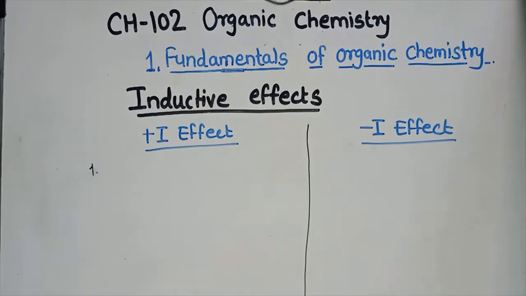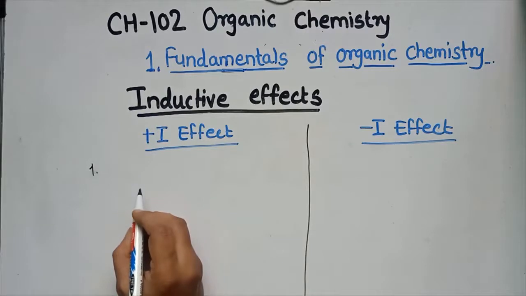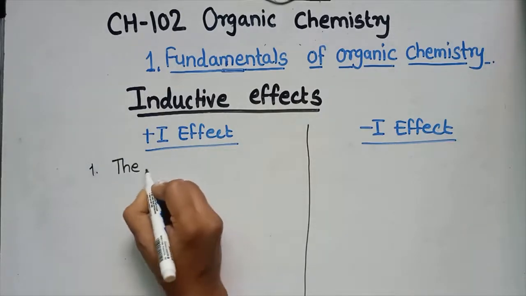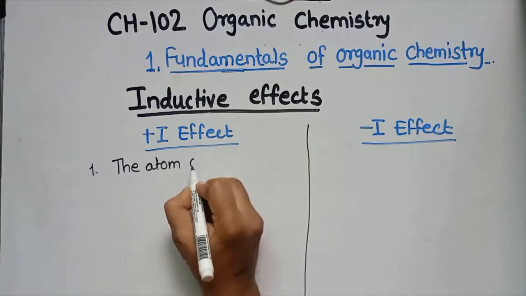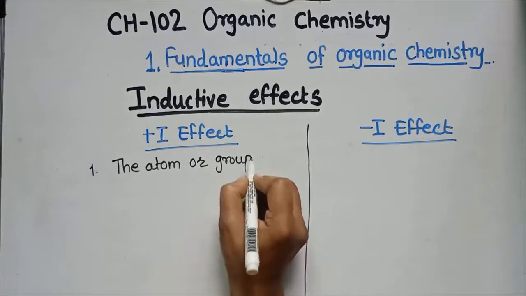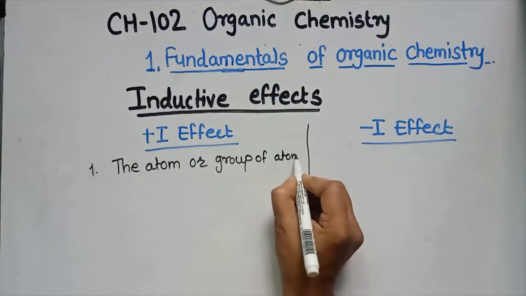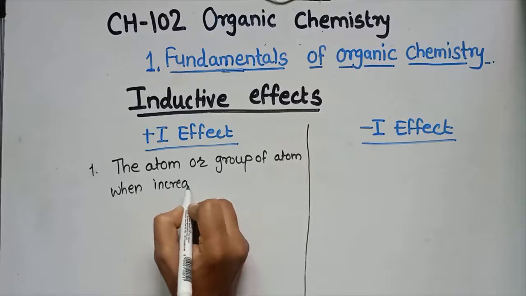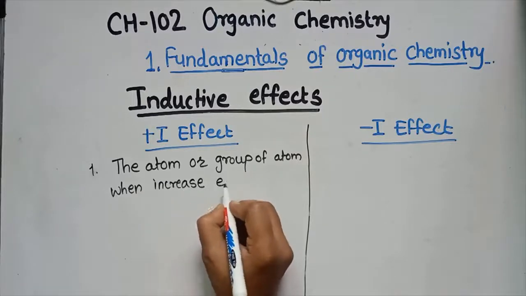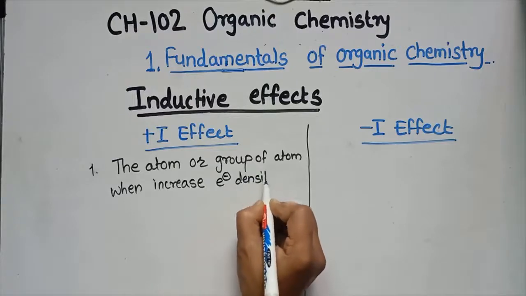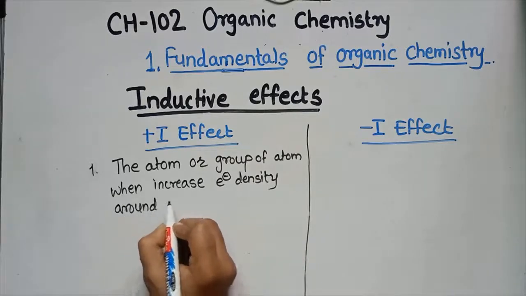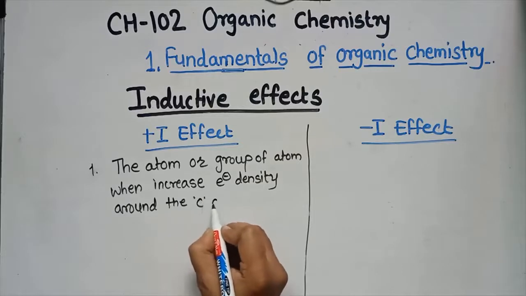So in this case, what is the plus I effect? The atom or group of atoms, when it increases the electron density around the carbon atom, the effect is said to be a plus I effect.